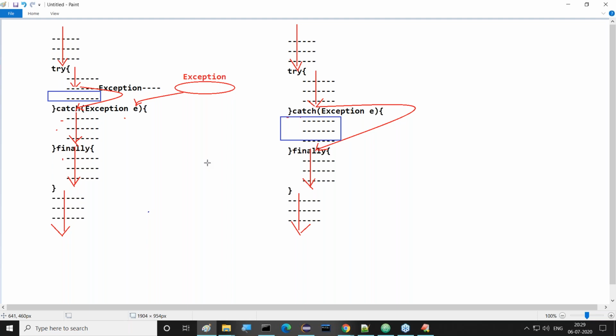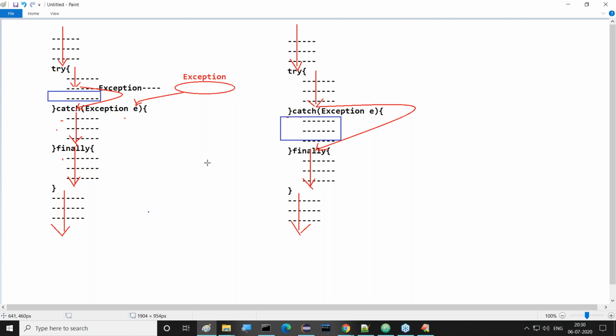Good. Guys, now tell me, when will the finally block be executed? Will the finally block be executed in all cases or not? Finally block will be executed in all cases, whether we are getting an exception or not in the try block. Whether we executed the catch block or not, that doesn't matter. Finally block will be executed in all cases, whether exceptions are raised or not in the try block, whether catch blocks are executed or not.